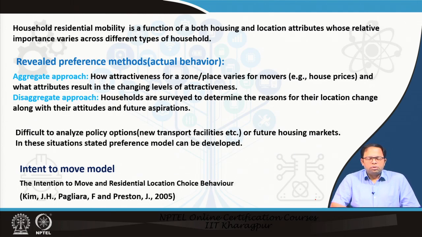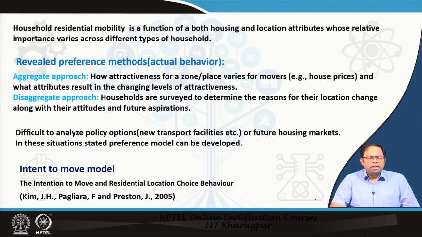So household residential mobility is a function of both housing and location attributes whose relative importance varies across different types of household. So there are different methods, of course, but in the revealed preference method, which is dependent on actual behavior, we can either go for an aggregate approach or a disaggregate approach. In the aggregate approach, we determine how attractiveness for a particular zone or place varies for the movers, for example housing prices and so on, average housing prices for that particular area, and what attributes result in changing levels of attractiveness. So that means when an area becomes more attractive, people may decide to move.